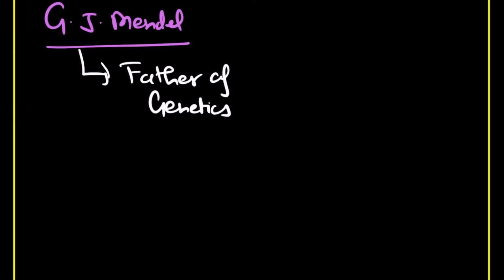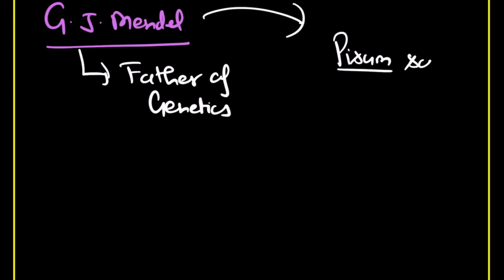And hopefully you remember G.J. Mendel carried out work on pea plant, Pisum sativum. So this is pea plant.